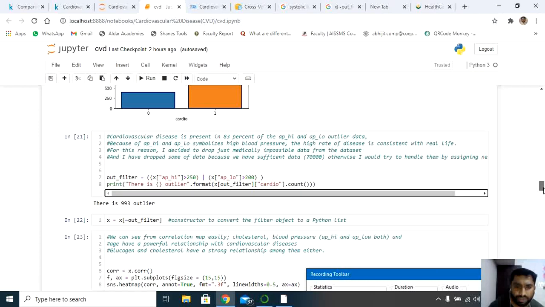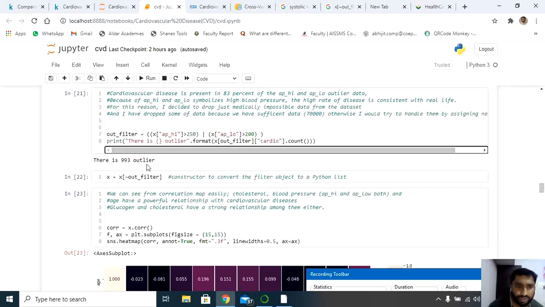Now next, I did the total outlier count, and it is giving 993 here. Next, for the X value, I have used a constructor to convert the filter object to a Python list. Whatever we have filtered here, the 993 outliers, I'm going to use the filter object, and I'm going to use the list constructor and store that in the list of X here.